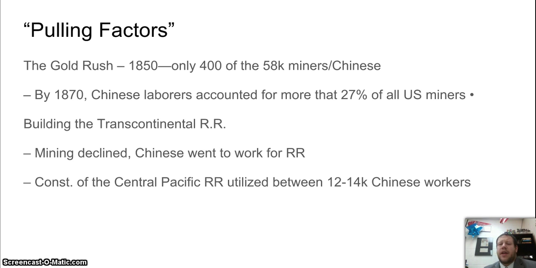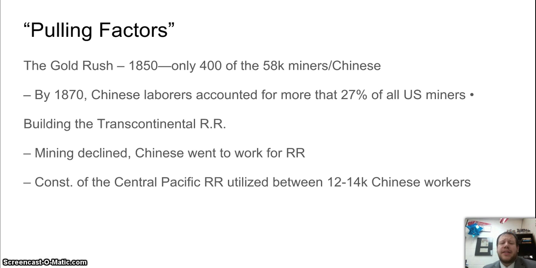A lot of people think everyone went to mine gold. What's funny is that only 400 of the first 58,000 miners were actually Chinese by 1850. Laborers came for other jobs that had to happen. They were talking about that in the gold rush video, where there are other jobs that people had to do. And so looking at the first big job, by 1870, about a quarter of the miners were Chinese. But at that time, a lot of the white miners had said, forget it, we're done with this whole gold thing. We lost all our money already.